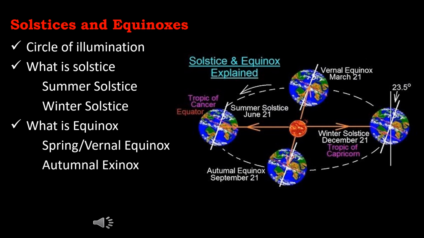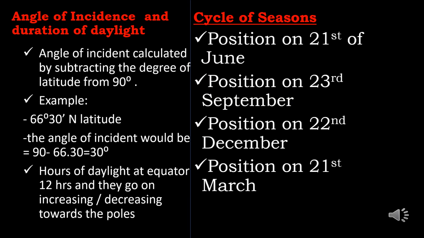There are variations in the duration of daylight. Angle of incidence and duration of daylight. The angle of incidence of the Sun's rays and duration of daylight differ from lower latitudes to higher latitudes. The altitude or the angle of incidence is also measured in degrees. It is calculated by subtracting the value of the latitude in degrees from 90 degrees, the maximum reached at the equator.